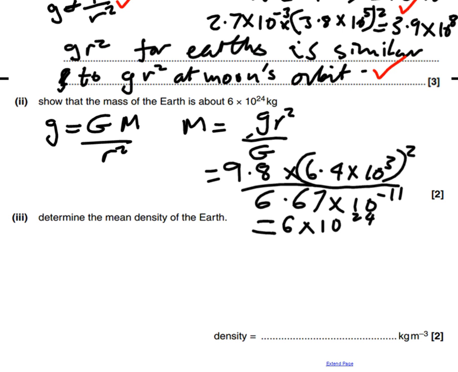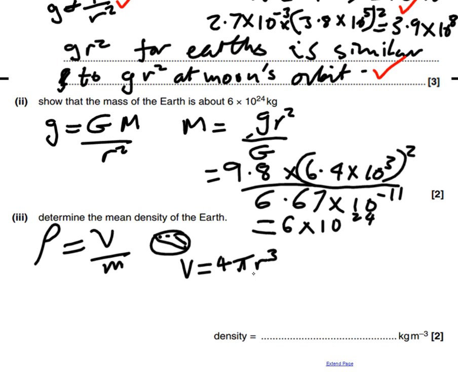For the final part of the question, we need to determine the mean density of the Earth. And when we're talking about the density, it's got the symbol rho. Density is the mass divided by the volume. And that gives us the number of kilograms per meter cubed. So first thing that we need to do, we need to find the volume. Now, the Earth we can approximate as being a sphere here. And when we're talking about the volume of a sphere, the volume is 4 pi r cubed over 3. So that's our formula for the volume of a sphere.